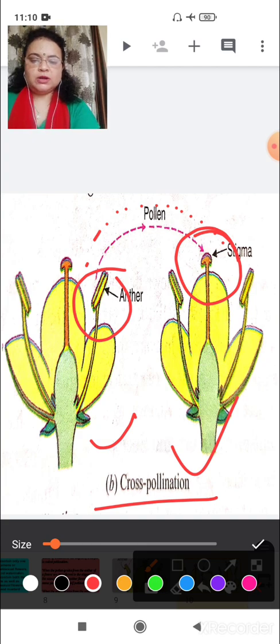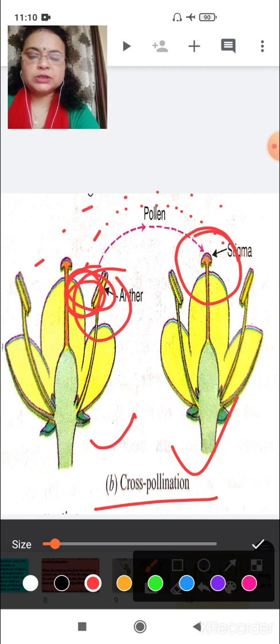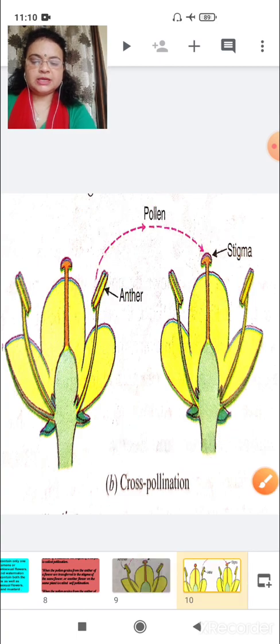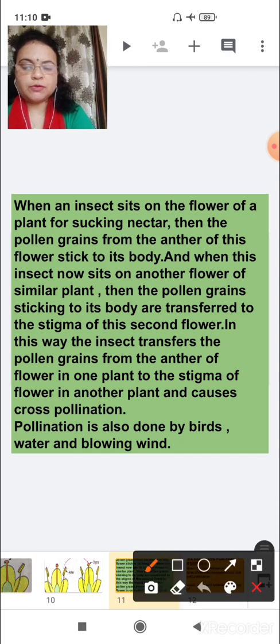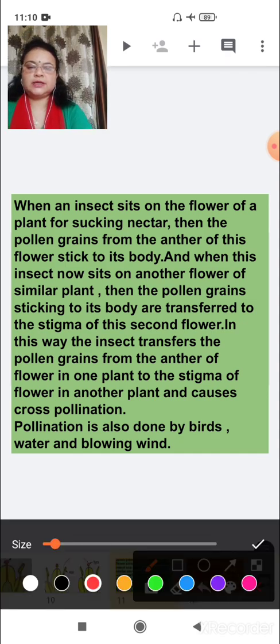But how do the pollens transfer to another flower? This is the question. Very interesting. Okay, see here how it happens. The procedure of cross-pollination is this: many insects are attracted towards the petals of the flowers, because they collect nectar from the flowers of a plant.